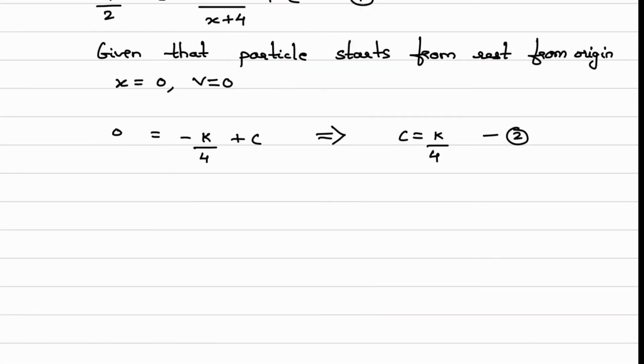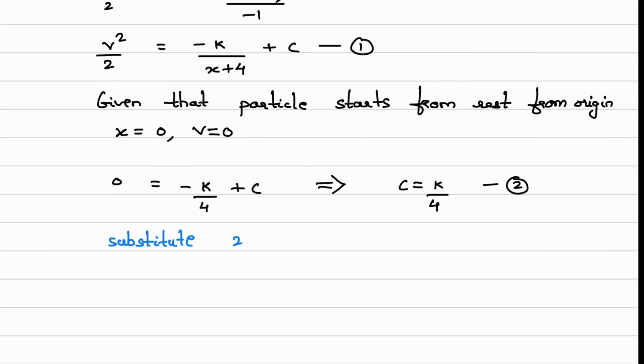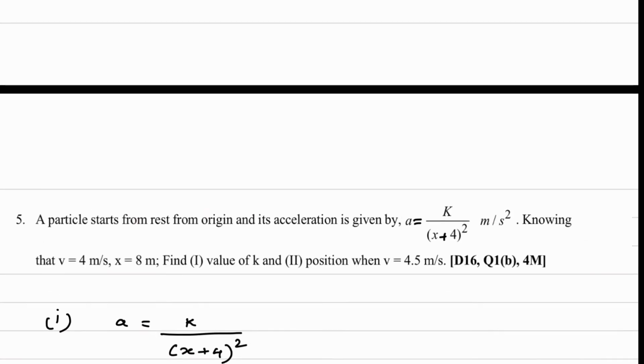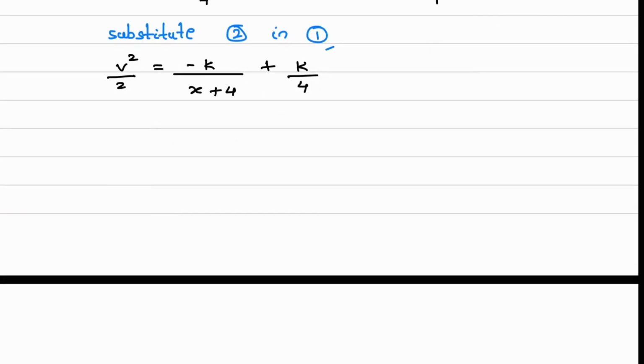Now substitute 2 in 1. So what you can write? v square by 2 is equal to minus k upon (x plus 4) plus, substitute this value instead of c, k by 4. Now what is the condition given in the question? Knowing that v is equal to 4 meter per second, x is equal to 8 meter. From here we can calculate that k value.